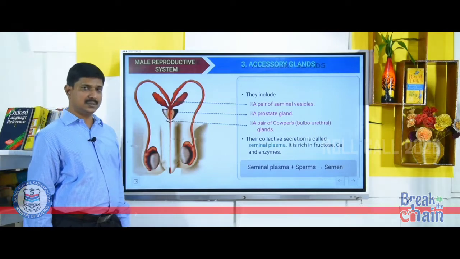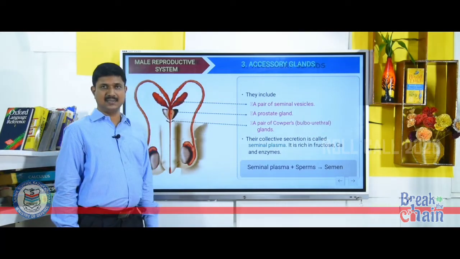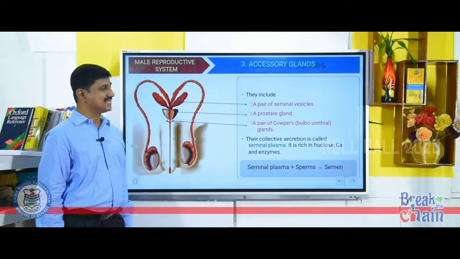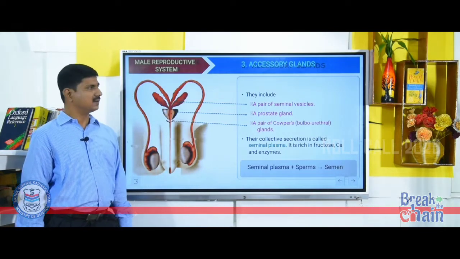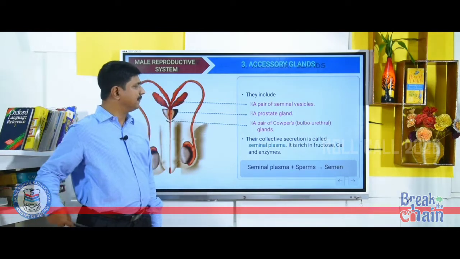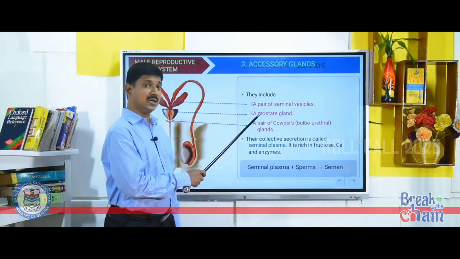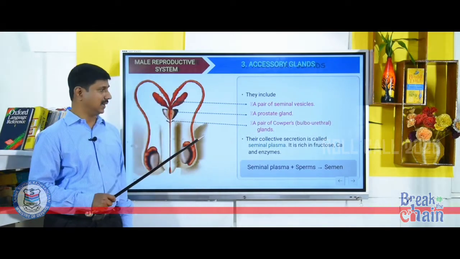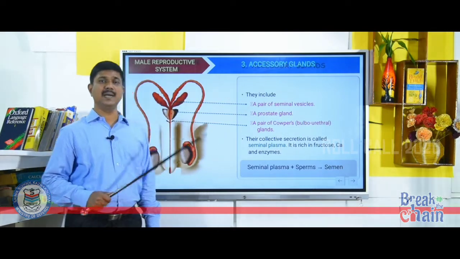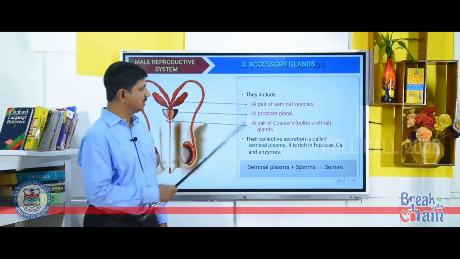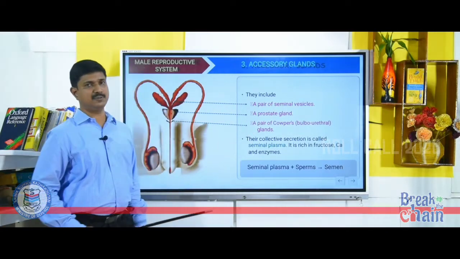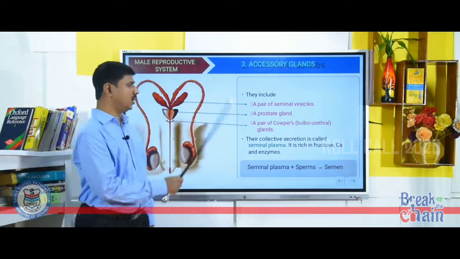Now, the third part, accessory glands. There are some glands associated with the male reproductive system called accessory glands, or associated glands. It includes a pair of seminal vesicles, a prostate gland, a pair of Cowper's or bulbourethral glands. Clear? So, there are three important glands associated with the male reproductive system.